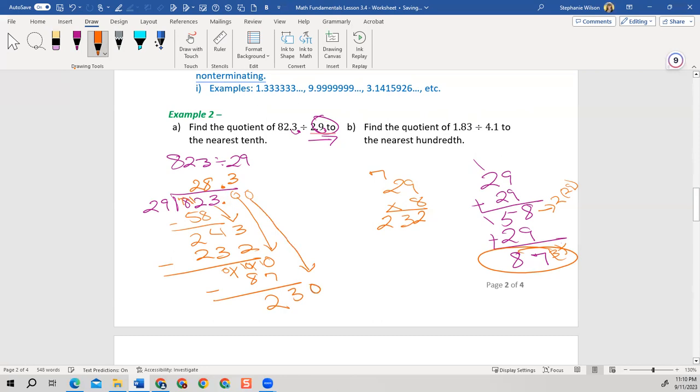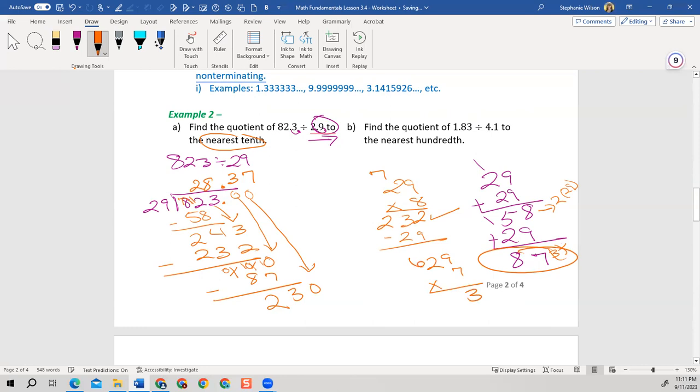Because it said nearest tenths, so we've got to go out to the hundredths to determine what happens to the tenths. And over here, we said 8 times 29 is 232. So we're going to go 7 times. We're going to go one less. So you can either subtract the 29 from this to get what 7 times 29 is, or you can just multiply it out. 7 times 9 is 63.